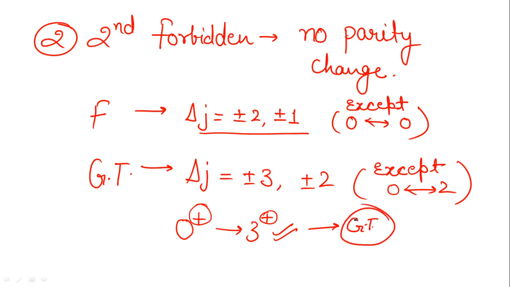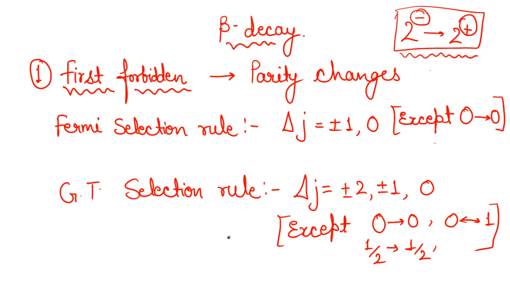Clear? Now, I hope it will be clear to all of you what the selection rules are and how you need to check which one will be the condition as per the Gamow-Teller or Fermi selection rules. Clear? So guys, all these selection rules are very important. In upcoming sessions, in upcoming videos which I will provide you on this channel, that is Mission Net Physics Exam, we will try to consider some more important points, some more important tricks, and very important as well as expected topic based discussion we will do in our upcoming videos.